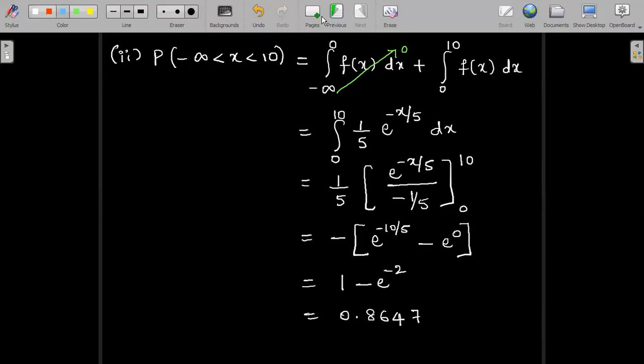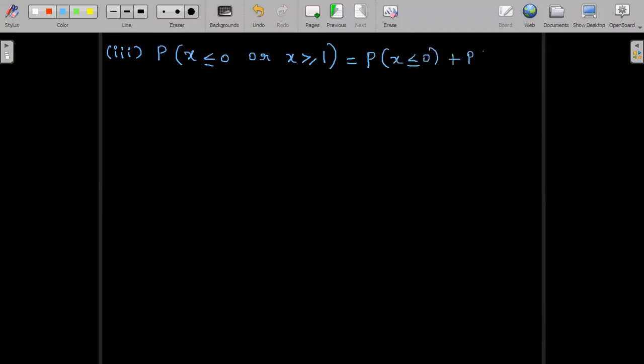Now the third case of the problem is to find probability of x less than or equal to 0 or probability of x greater than or equal to 1. So or can be replaced by a plus sign. So this is one and the same as finding out probability of x less than or equal to 0 plus probability of x greater than or equal to 1.